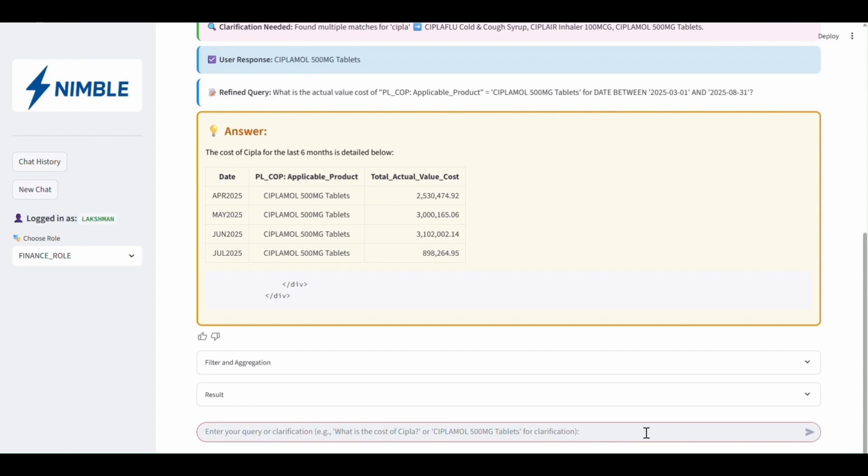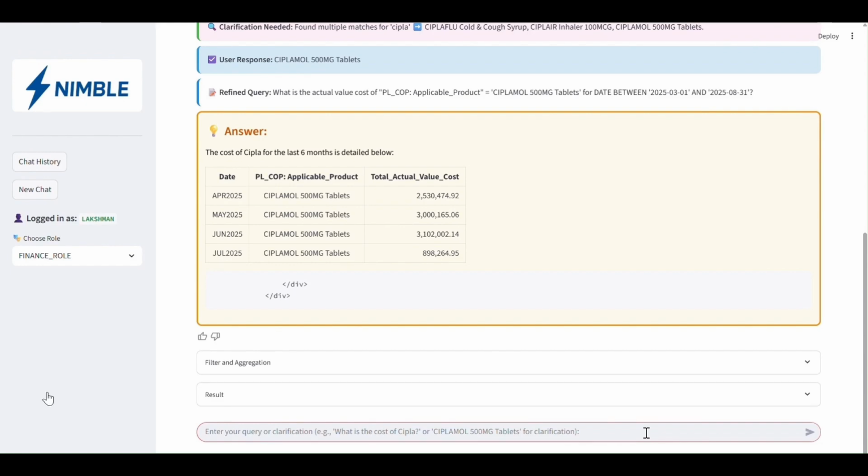Here is how it works: the system automatically maps user-friendly terms like cost to the exact column name present in the metadata, that is actual value cost, and the user clarification, Ciplamol 500 mg tablet, to its corresponding product entry, with the column that it is mapped to internally. Like here it is applicable product. So this system has schema knowledge. This refinement step improves the accuracy of SQL query generation. As a result, it successfully generates the SQL query, executes it, and presents the answer back.